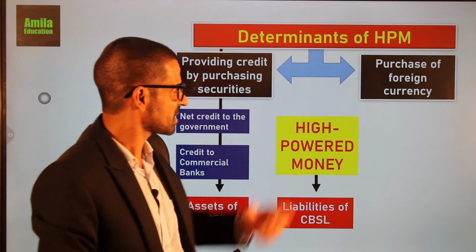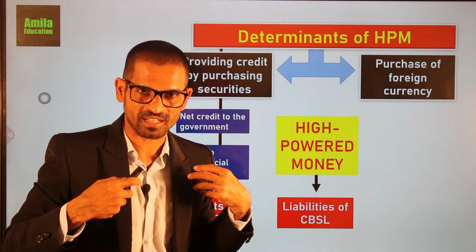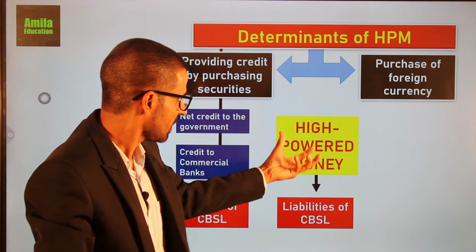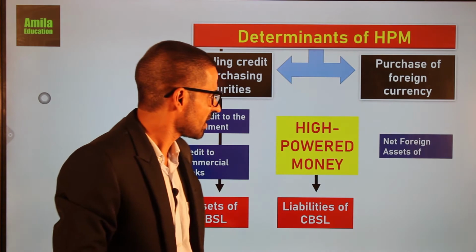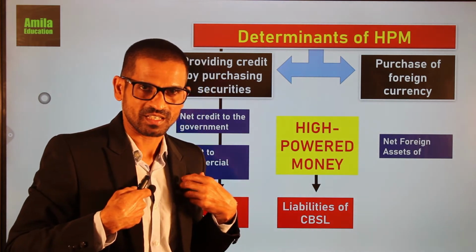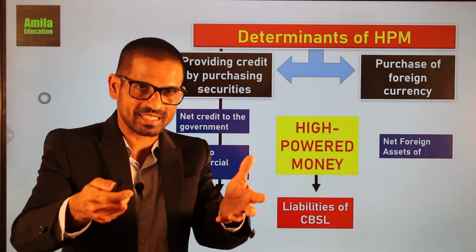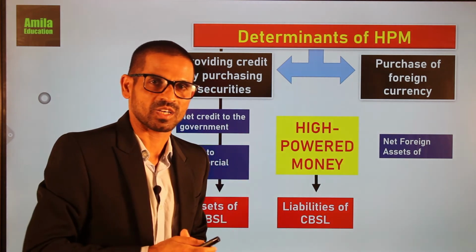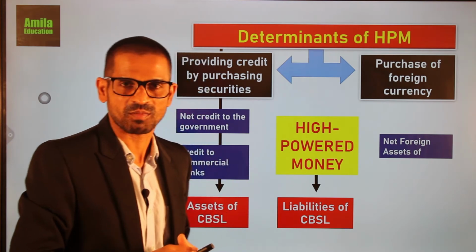Then the other one is purchase of foreign currency. The central bank purchases foreign currency and injects national currency. National currency is the amount of high-powered money. So in that case, net foreign assets received by the central bank are the assets of the central bank, because the central bank takes it and keeps it. We call it net foreign assets of the central bank.